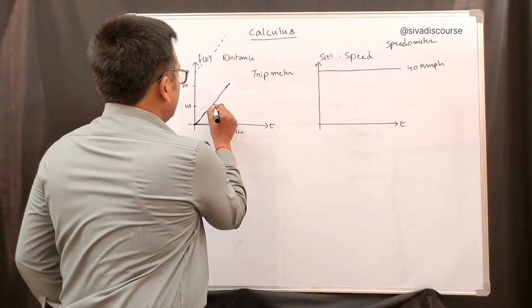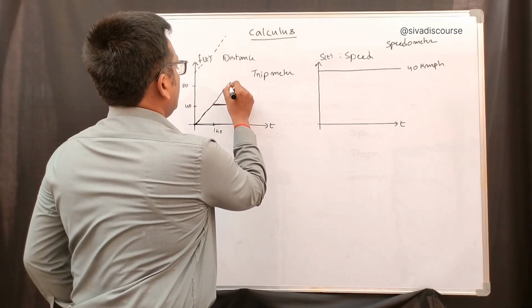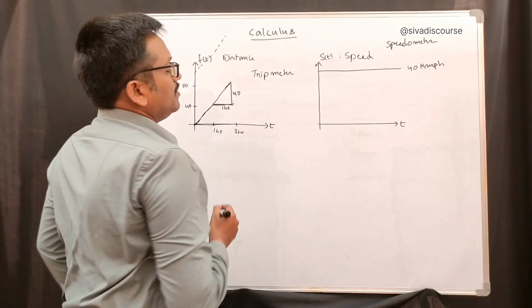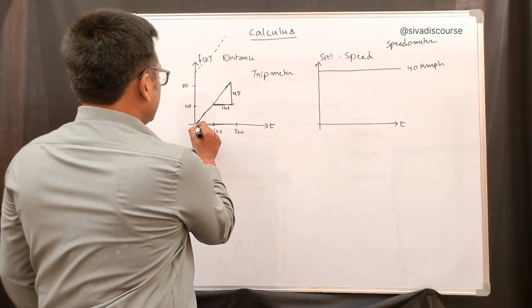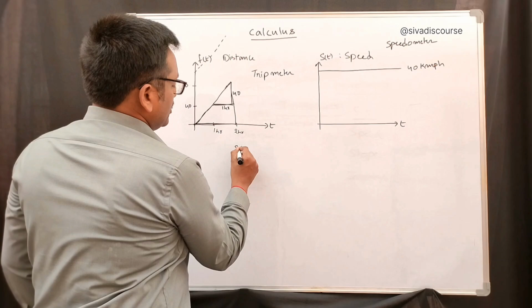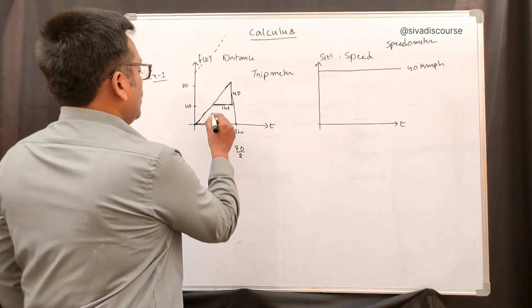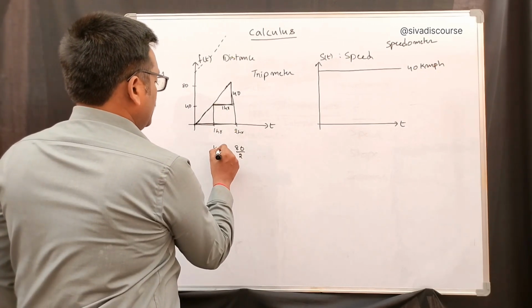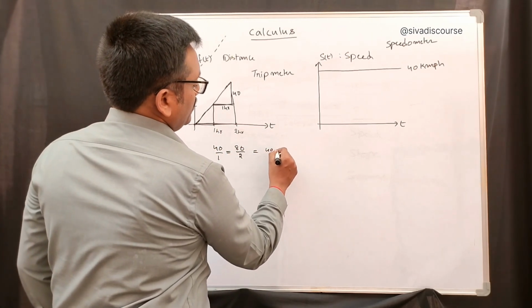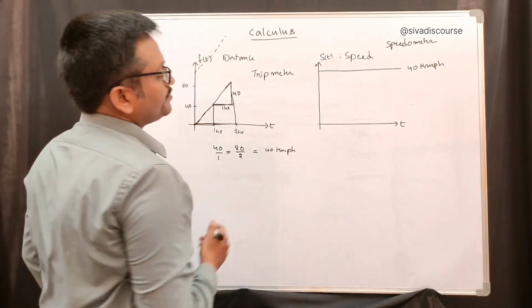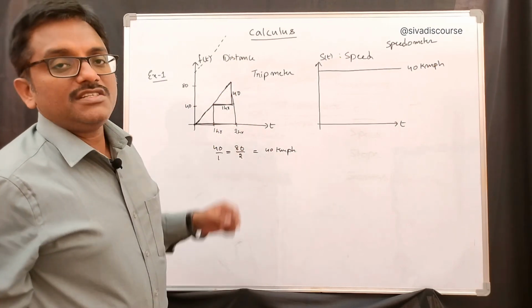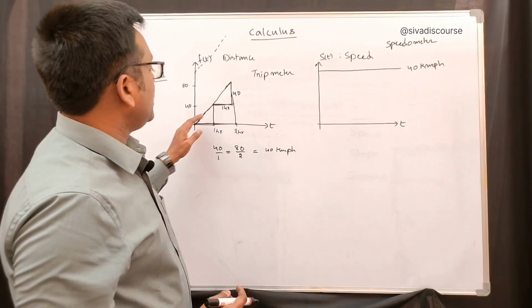So for example, this is the 1 hour we have considered, and in this 1 hour it is going 40. This is 40 and this is 1 hour. If we consider 2 hours, here we have a total of 80. 80 by 2 we can consider, that is 40 kilometers per hour speed. Or if you consider 40 by 1, like that. Anyhow, all are nothing but 40 kilometers per hour. If the speed is constant, here we are observing the distance is a linear curve. It's like a straight line.